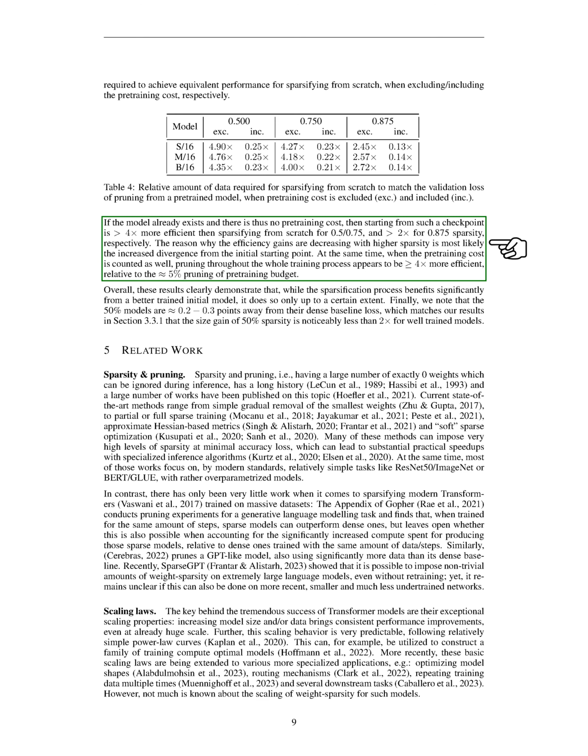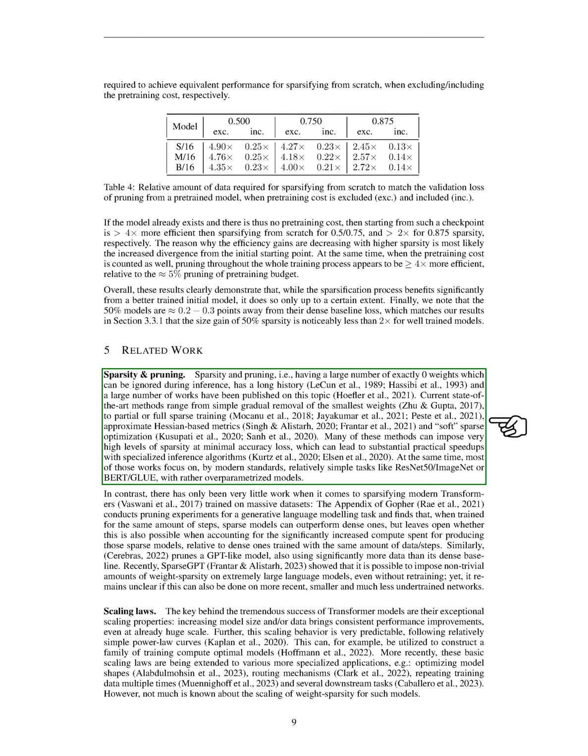We also found that models with 50% sparsity are approximately 0.2 to 0.3 points away from their dense baseline loss, which aligns with our previous findings that the size gain of 50% sparsity is noticeably less than 2 times for well-trained models. The concept of sparsity and pruning, which involves having a large number of exactly 0 weights that can be ignored during inference, has a long history. Current state-of-the-art methods range from simple gradual removal of the smallest weights to more complex methods.